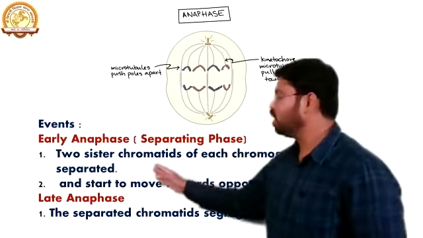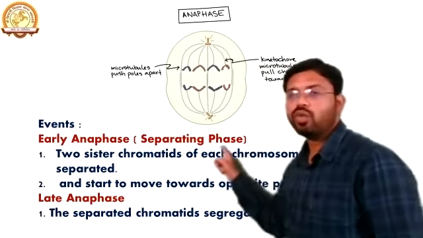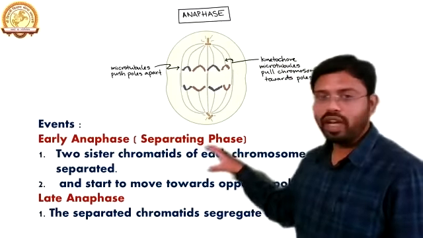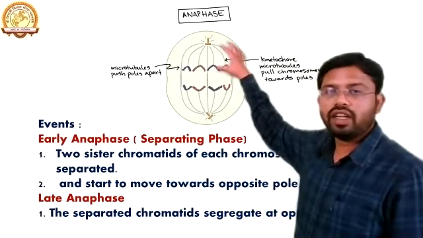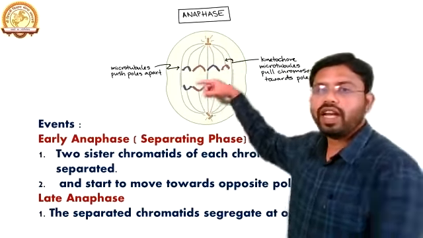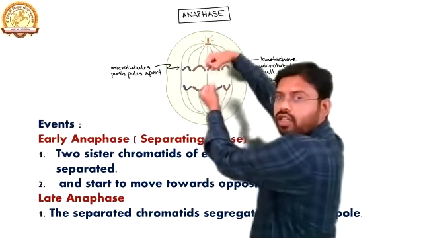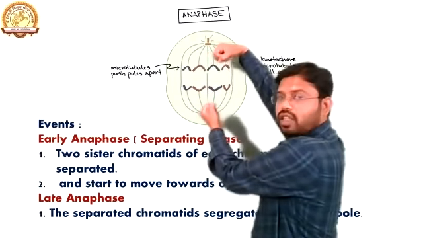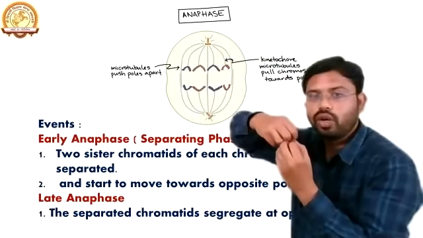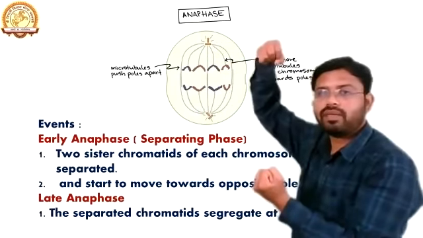So what happens actually in early anaphase? It is also known as the separating phase. In this phase, as you can see, here is one pole and here is the other pole. Now these chromosomes get separated from each other, meaning they get divided from their centriole.